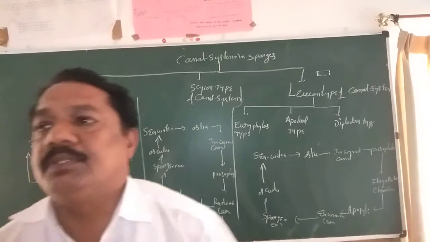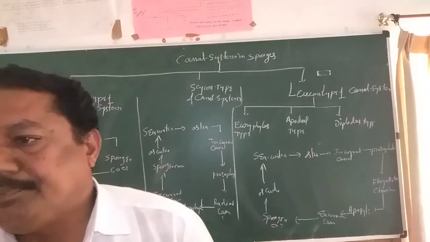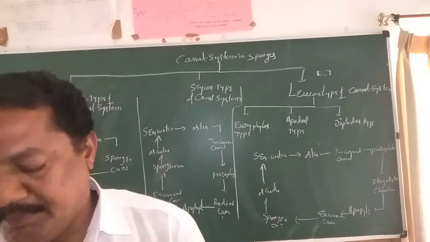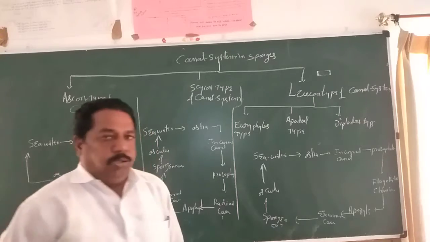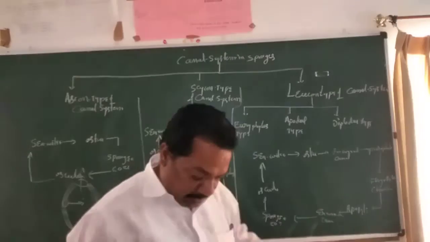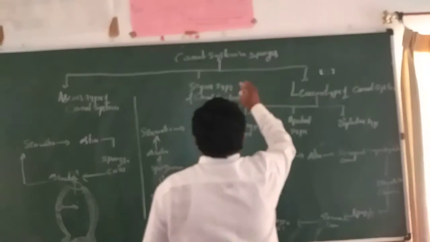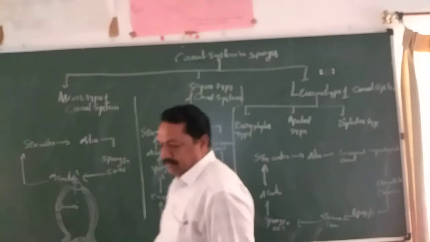Last class we discussed the different kinds of cells present in the sponges, the cellular level. Now today we are discussing an important topic from the examination point of view, that is the canal system in sponges. What is the main topic? Canal system in sponges. It's a very important system for the examination point of view.